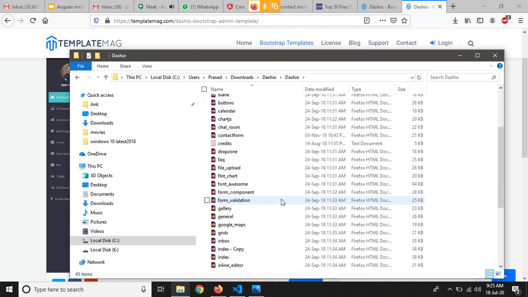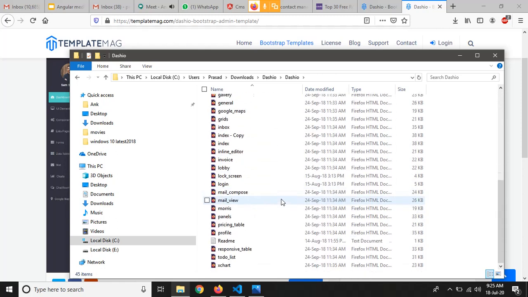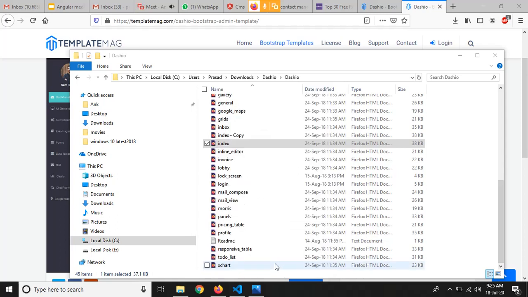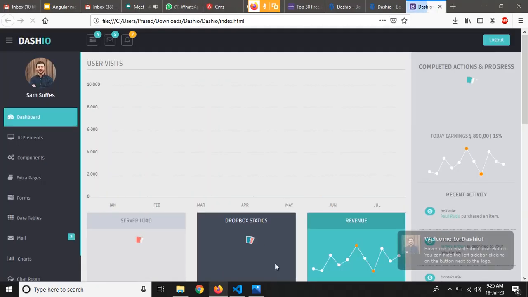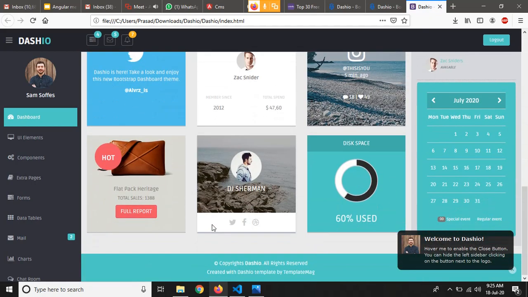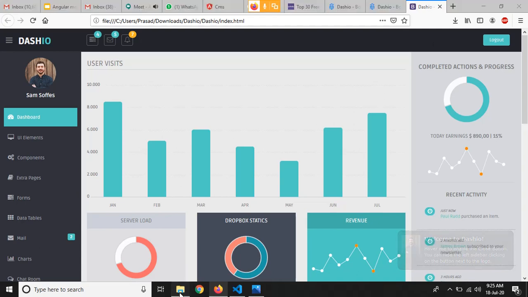Here you can see all the forms and files. If you open the index file, you can see the same dashboard here, right? So what we have to do is integrate this template into our Angular application.